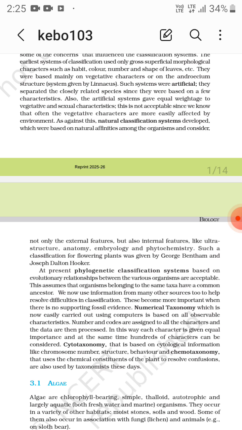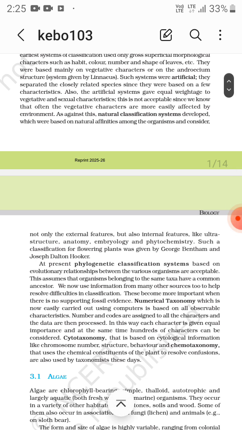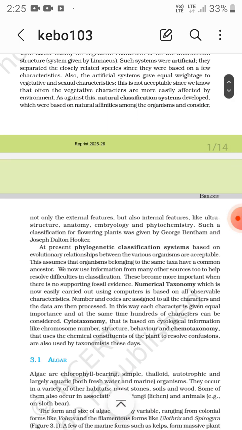At present, the phylogenetic classification system based on evolutionary relationships between the various organisms is acceptable. It is an advance. This assumes that organisms belonging to the same taxa have a common ancestor, right? But these become more important when there is no supporting fossil evidence. Now, numerical taxonomy, which is now easily carried out using computers, is based on all observable characters. Numbers and codes are assigned to all the characters and the data are then processed.